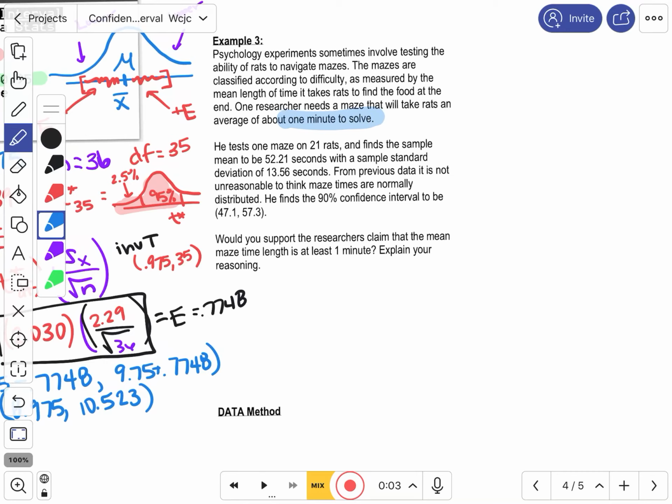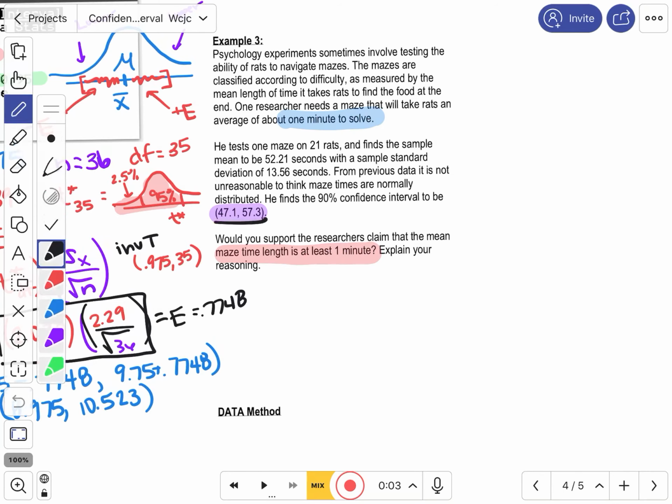He tests one maze on 21 rats and finds the sample mean to be 52.21 seconds with a sample standard deviation of 13.56 seconds. From previous data, it is not unreasonable to think the maze times are normally distributed. He finds the 90% confidence interval to be this value right here. Would you support the researcher's claim that the mean maze time length is at least 1 minute? Explain your reasoning. So we're interested in knowing if this mean maze time length is at least 1 minute. Let's verify that this is the actual interval that we're getting with this particular data.